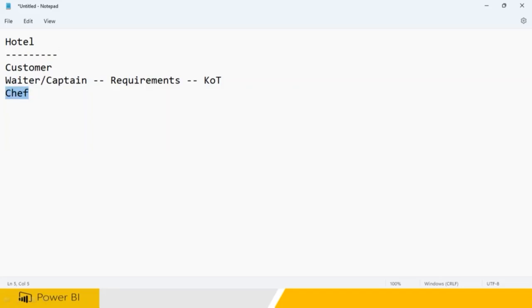So the chef is a maker, a production guy, who is going to make the food. But this guy is not going to come to the customer and serve the food. Again, there is F&B service. These people are called F&B production. When you go to a 5-star hotel, F&B means food and beverages production. Production means kitchen department. Waiter and captain are into F&B service, food and beverages service. Clear? So you are the customer.